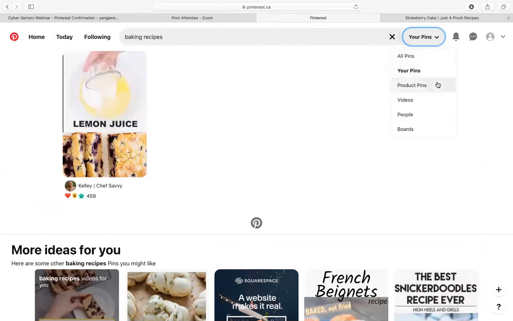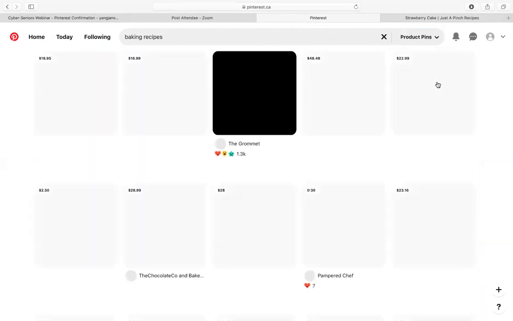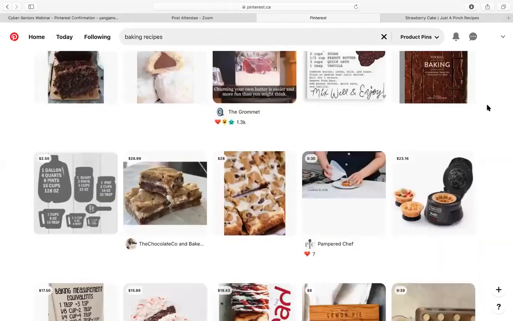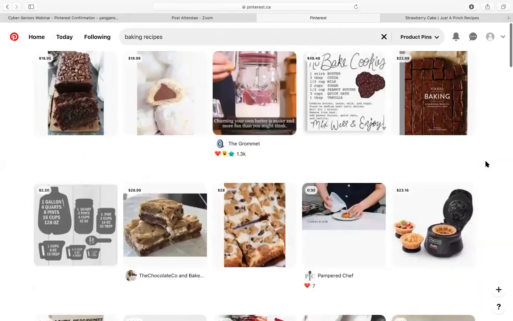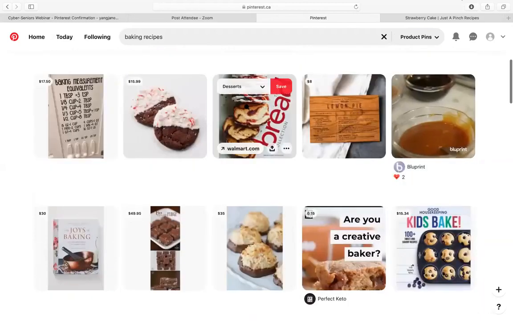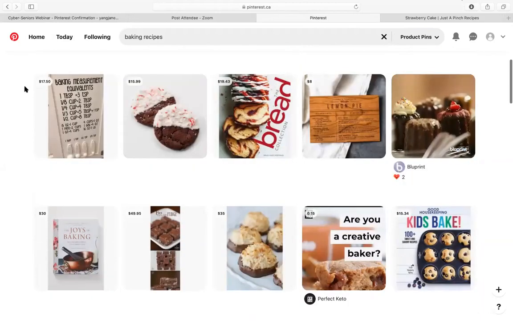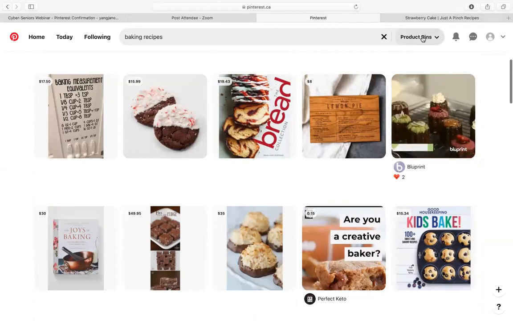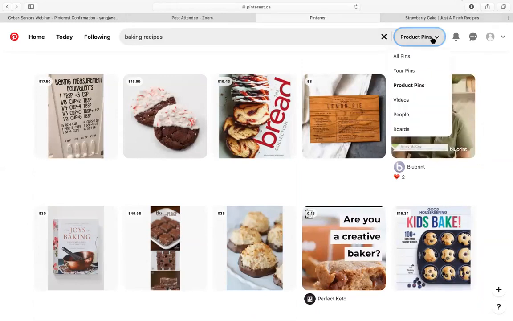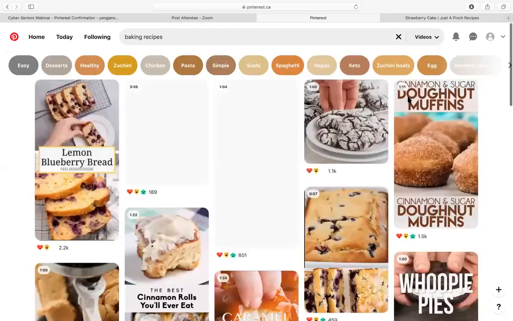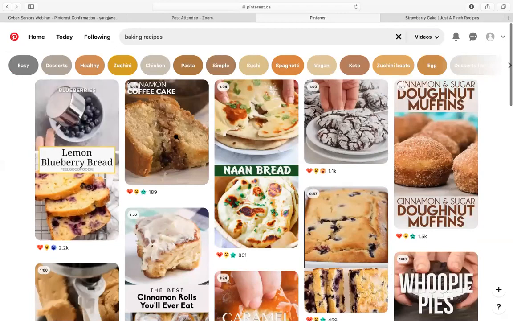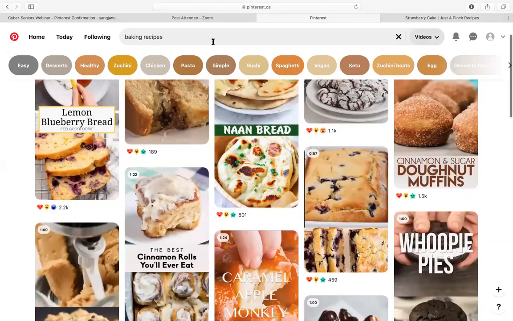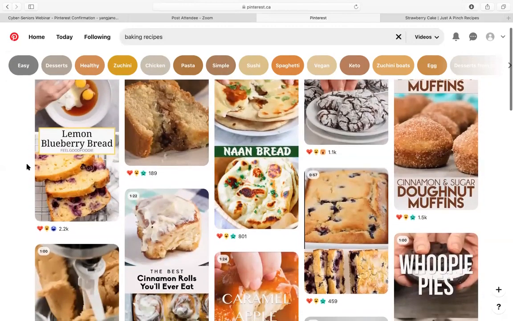And then product pins. So these are things that could be for sale on the app. And you can just scroll through and see the little prices that are listed in the top left corner. And there are also videos. So a lot of pins are just pictures, but there are some that are videos as well. So this just shows you videos of baking recipes rather than just the straight recipe. So that might be more helpful for you.